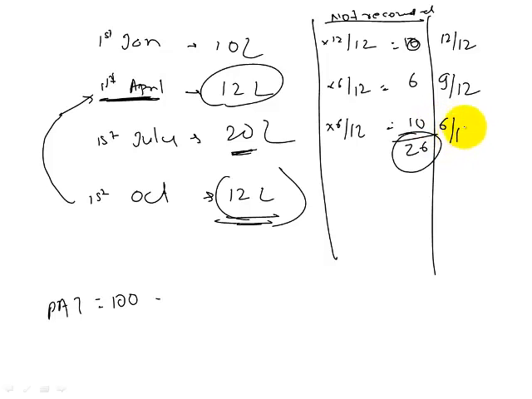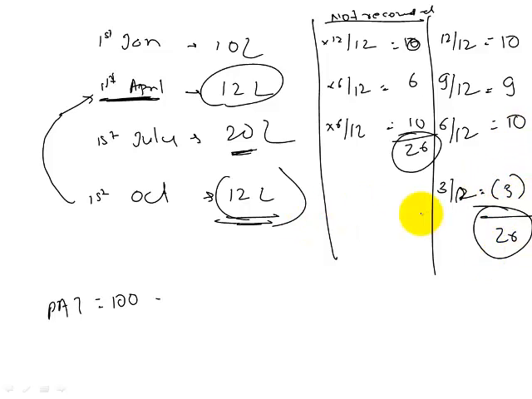Into 6 divided by 12. But these ones are bought back. So for how many months these are not outstanding? That is going to be a weight, and that would be 3 by 12. So this would be 10, this would be 9, this would be 10, and this would be minus 3. And that would again give you 26, which is an easier and recommended approach.